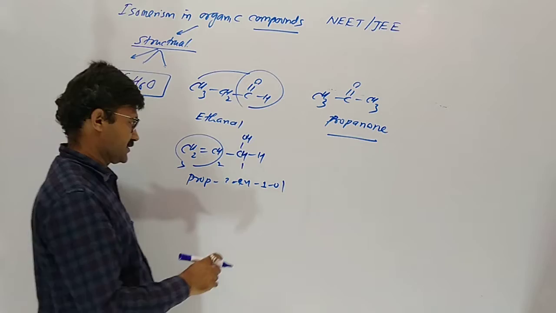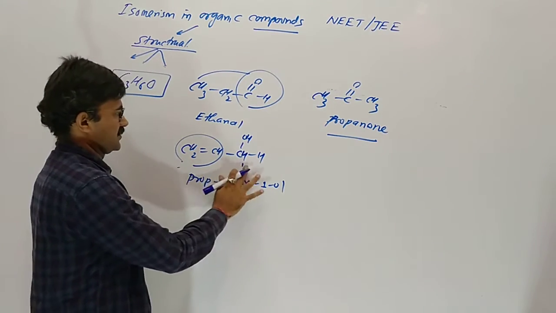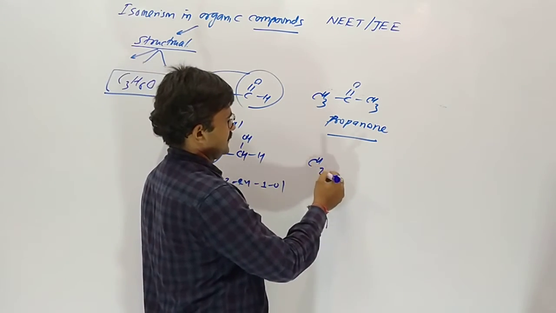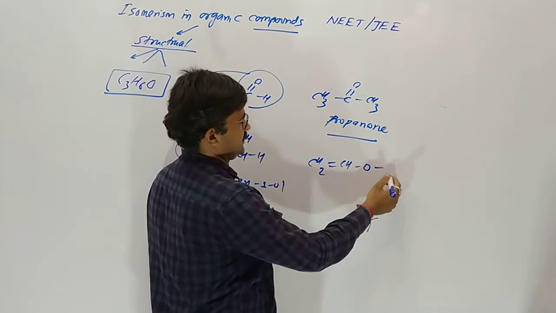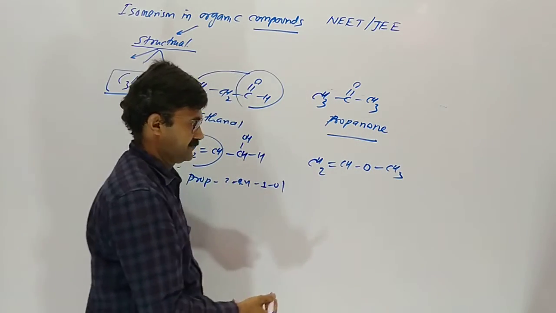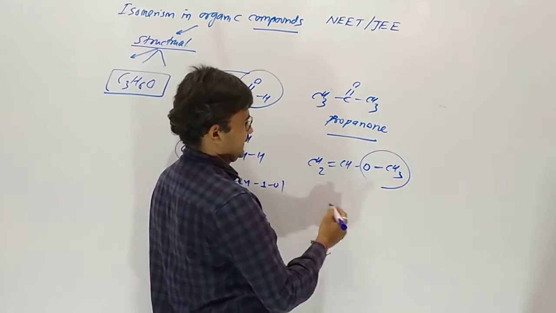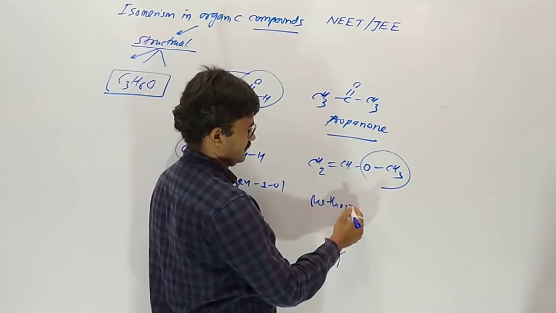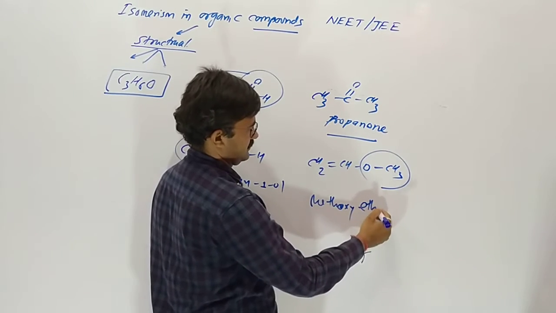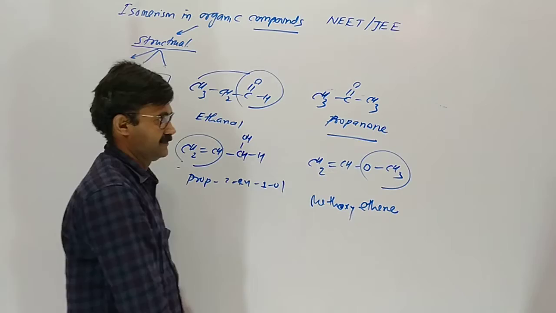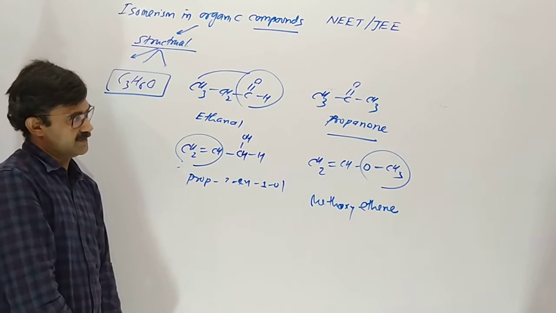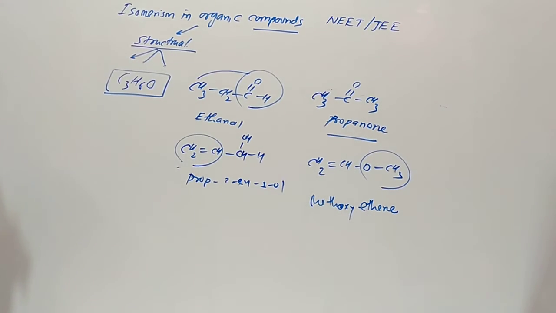It gives ether also: CH2=CH-O-CH3, methoxyethene, with carbon 3, hydrogen 6, oxygen 1.